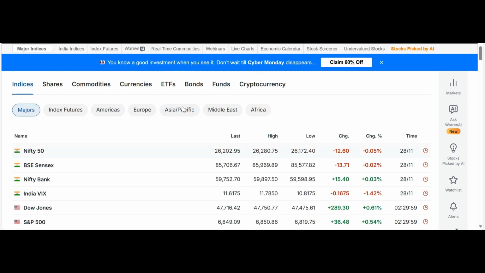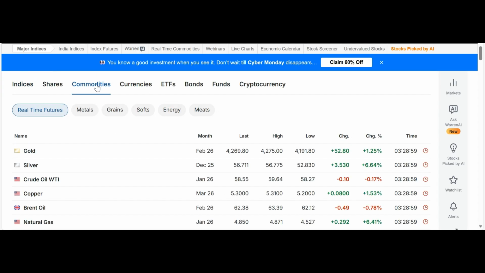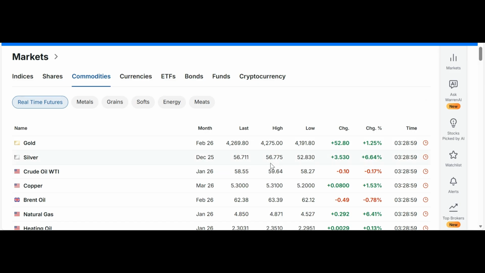And if we see important commodities, gold is at a high of 42.75 dollars, and silver is also trading at its breakout level. We can say it is more than 56, with a high of 56.7 dollars.